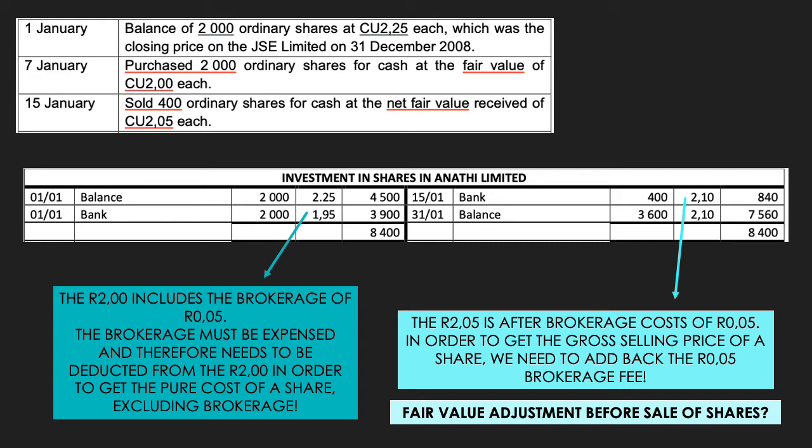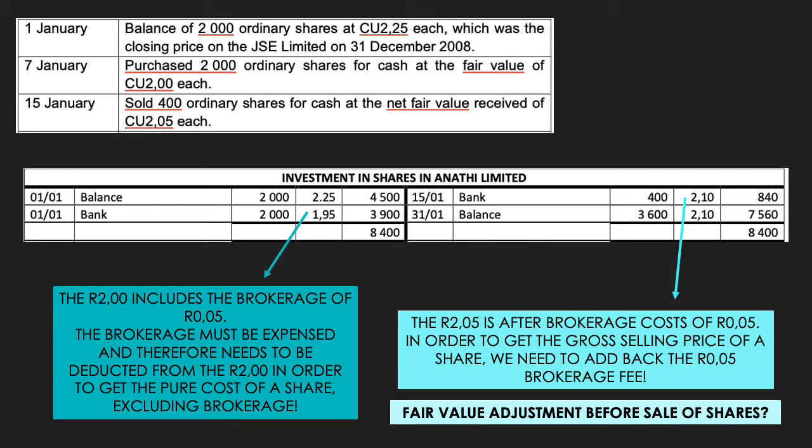On the 15th of January, we sold 400 ordinary shares in Anati Limited, and we received a net fair value of R2.05 per share. That R2.05 is after the brokerage cost of 5 cents per share have been deducted. And in order to get the gross selling price of a share, we therefore have to add back the 5 cents brokerage fee.